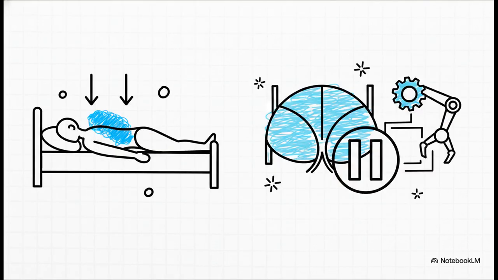Now, if that P to F ratio dips dangerously below 150, we have to pivot, and pivot aggressively. Enter the PROSEVA trial, which proved that flipping a patient onto their stomach, proning them for about 18 hours a day, radically improves outcomes. It shifts gravity, taking pressure off the massive amount of lung tissue at the back of the chest. And the ACURASYS trial showed that using paralyzing agents actually helps when the ratio is under 150. By completely relaxing the diaphragm, it takes away all muscle resistance and lets the ventilator do 100% of the work.